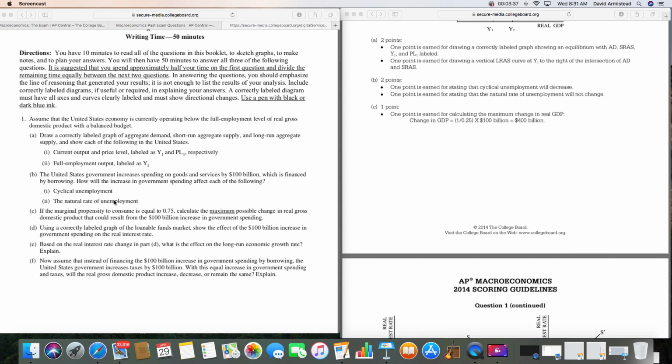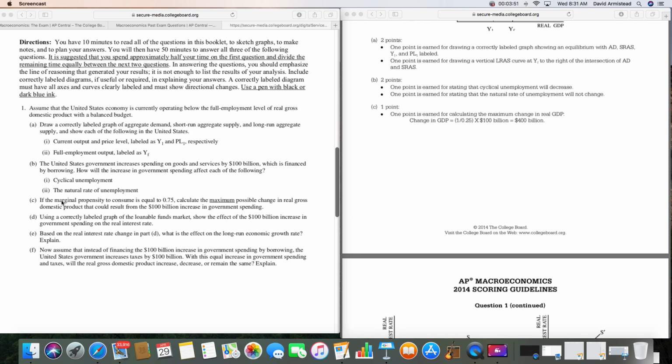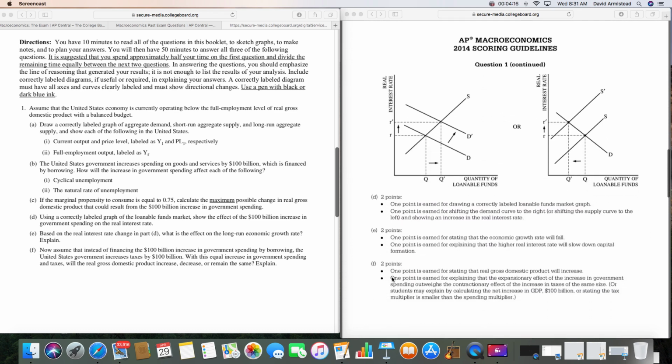Part C, you're going to get into some calculations here. If the marginal propensity to consume, the MPC, is equal to 0.75, calculate the maximum possible change in real GDP that could result from a $100 billion increase in government spending. All right, you have your MPC. You want to get your MPS, the marginal propensity to save. That is 0.25. So 1 over 0.25 is 4. 4 times 100 billion that the government has spent, meaning it's going to increase GDP 400 billion. All right, now they got you getting into the loanable funds market.